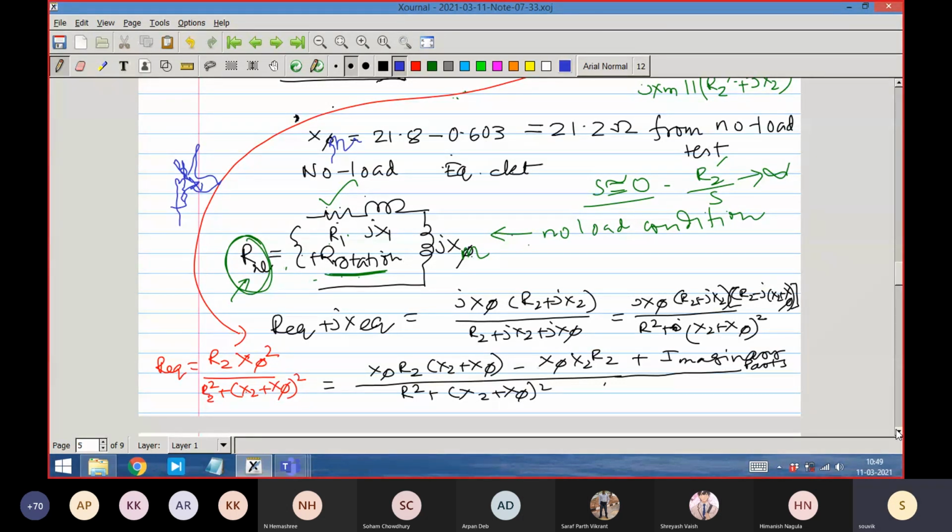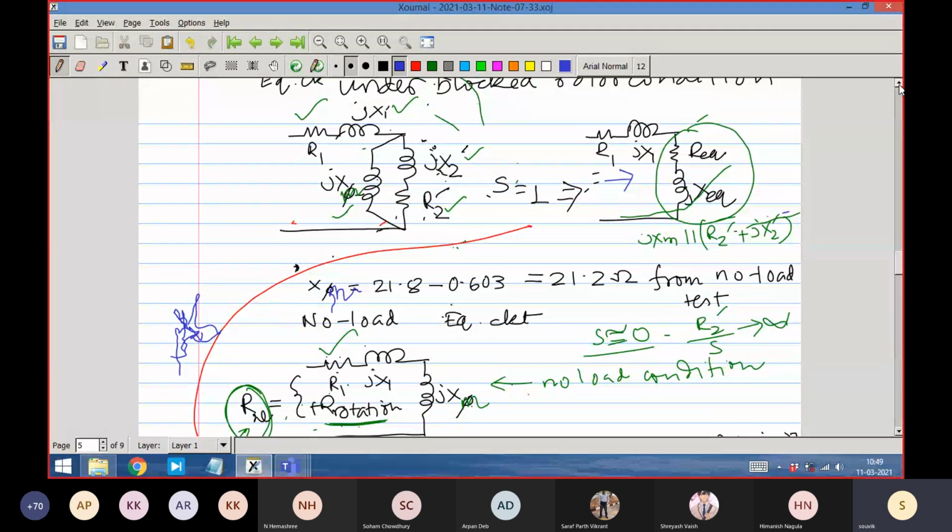So now you take this rotor equivalent circuit, where R equivalent plus jX equivalent, as I said, is nothing but a parallel combination of jXm and R2 dash plus jX2 dash.